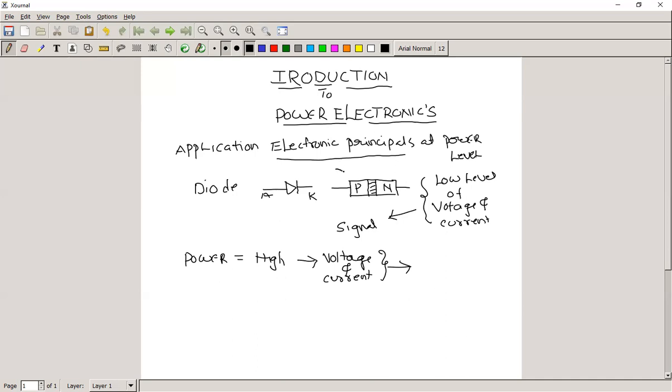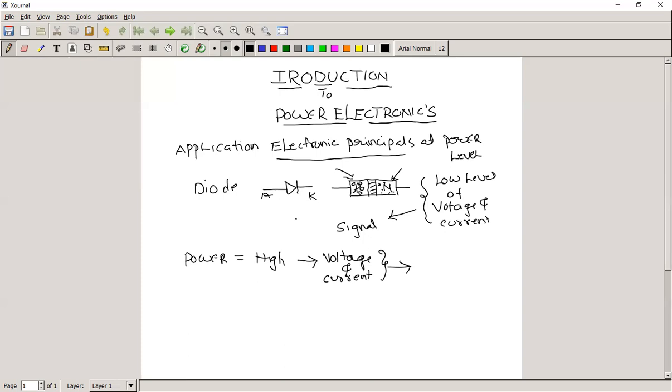You have already drawn the structure: this is the p-type material, this is the n-type material. In p-type material, more holes are present; the majority carriers are holes. In n-type, the majority carriers are electrons.